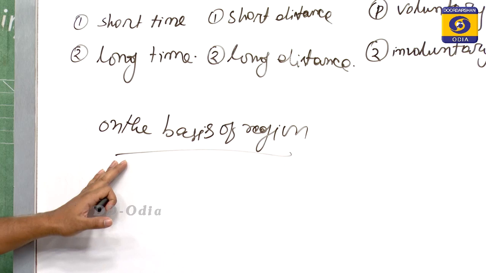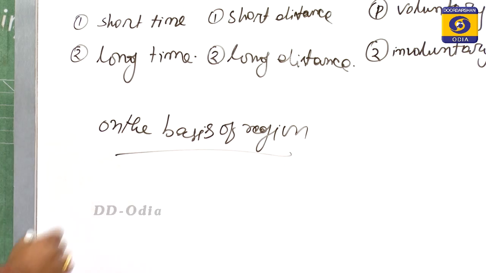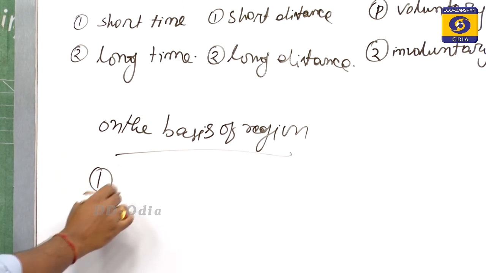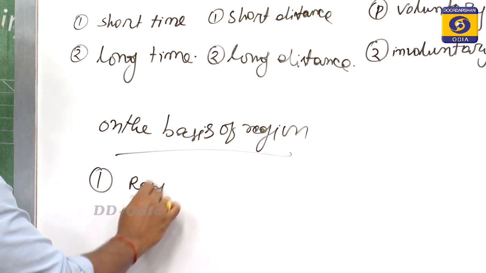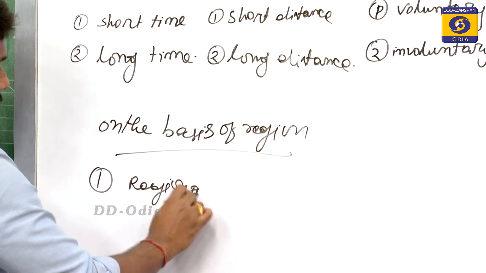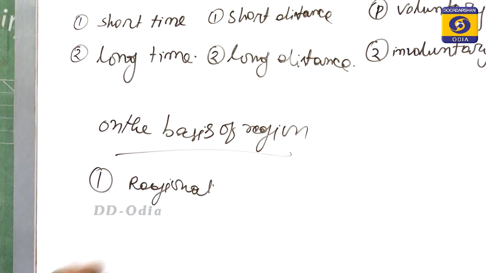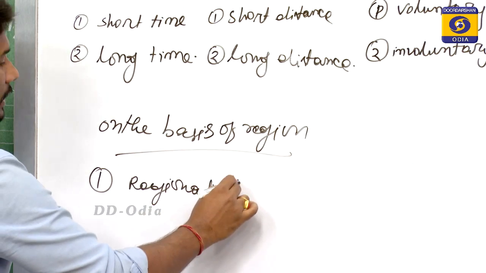On the basis of regions, migration are of various type. First one is regional migration or internal migration.